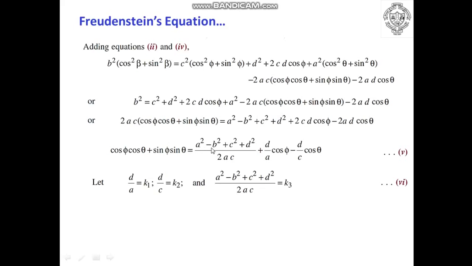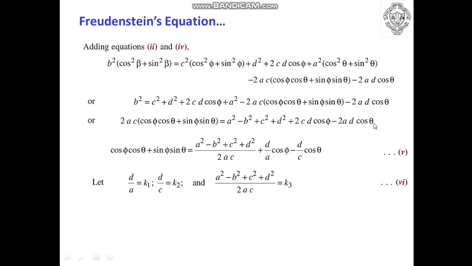We get (a square minus b square plus c square plus d square) divided by 2ac plus d upon a cos phi, because if you divide this particular term with 2ac, the c will get cancelled and even 2 will get cancelled, only d divided by a term will remain along with cos phi.